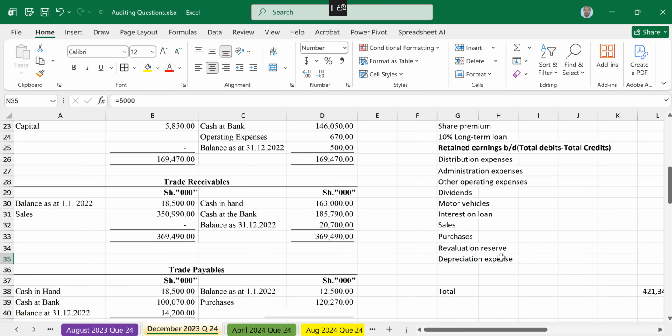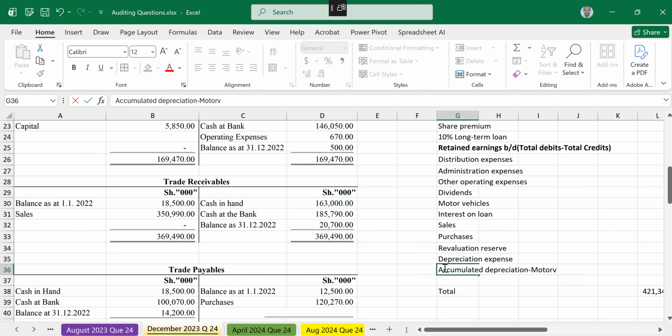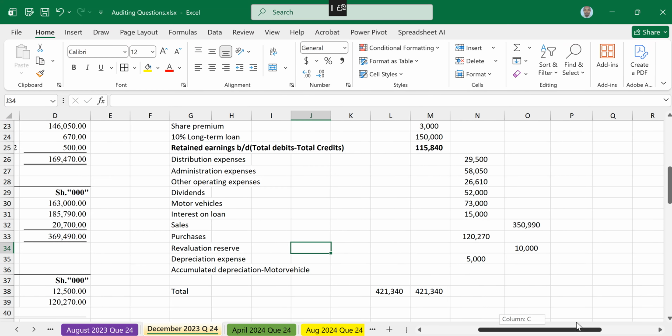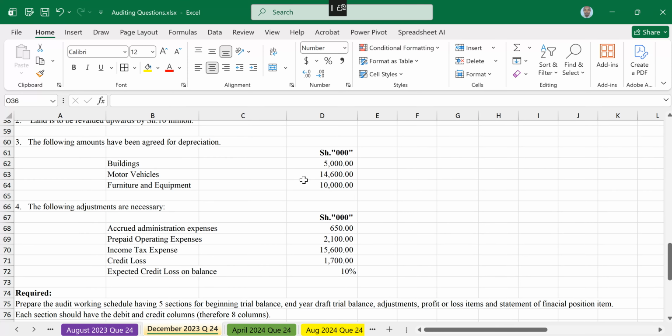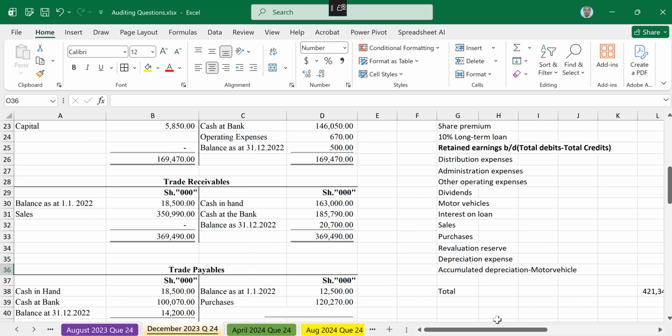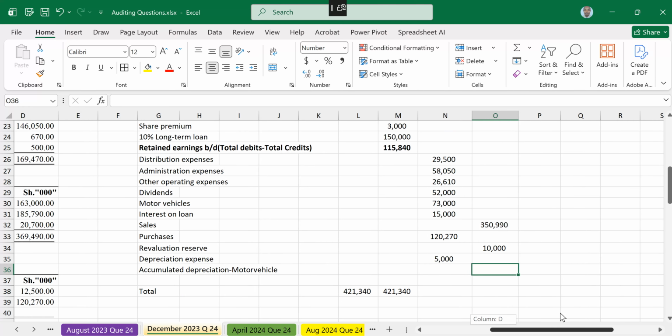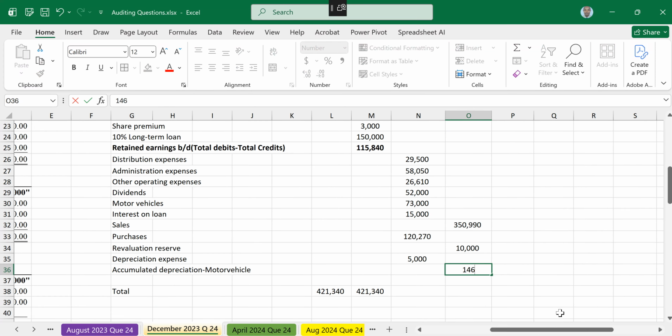So we'll be creating accumulated depreciation hyphen motor vehicle. The amount was 14,600. So we have 14,600 as accumulated depreciation for motor vehicle, on the credit side.